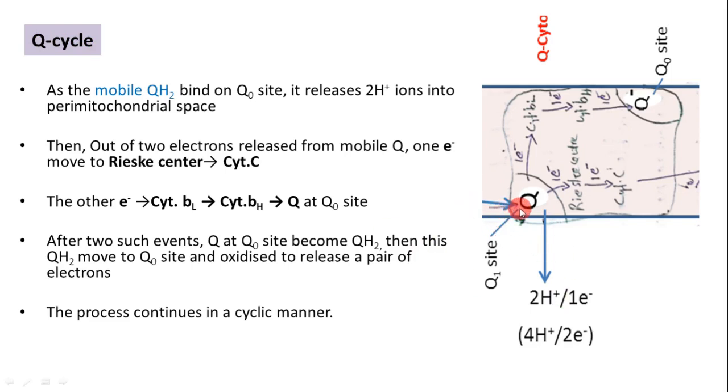So actually, 1 electron reaching the Q0 site will cause the pumping of 2 H plus ions into the perimitochondrial space. So per pair of electrons, about 4 H plus ions will be pumped from the mitochondrial matrix into the perimitochondrial space because of this Q cycle.